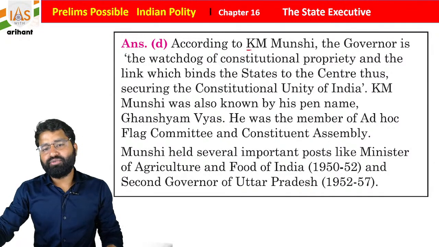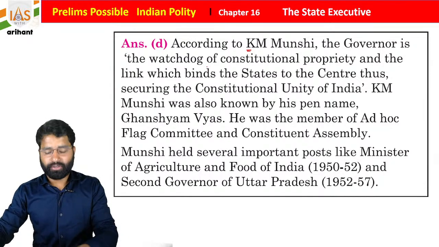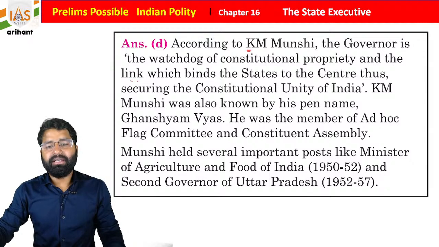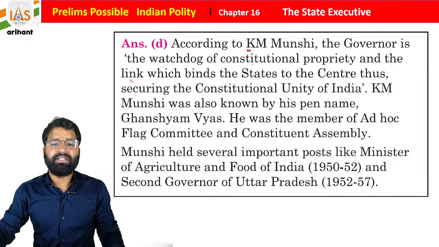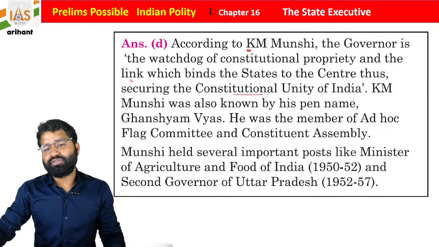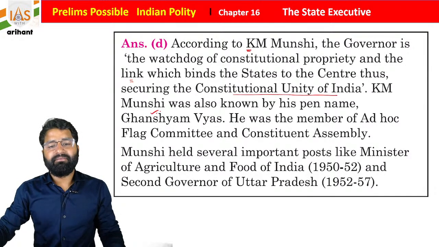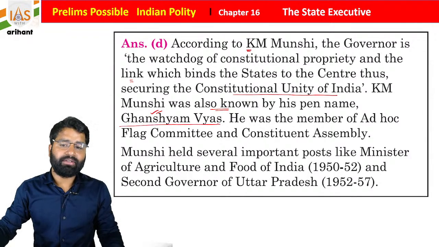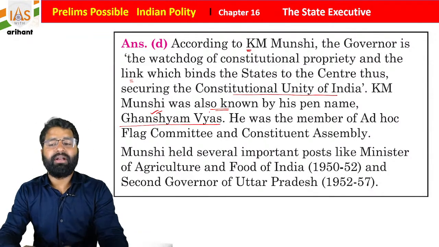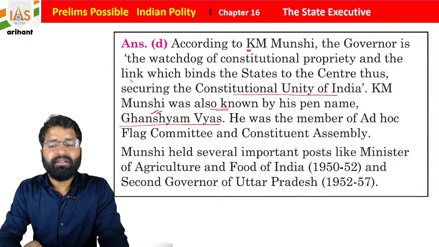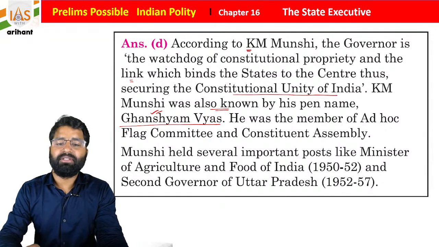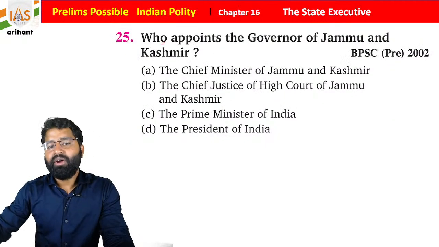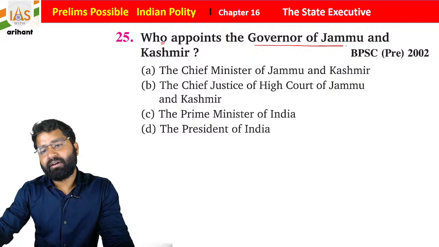So according to K.M. Munshi, the governor is the watchdog of constitutional propriety and the link which binds the state to the center, thus securing the constitutional unity of India. And K.M. Munshi was also known by his pen name Ghanshyam Vyas. He was a member of the ad hoc flag committee and the Constituent Assembly, students. Okay, everyone, very simple. Now, who appoints the governor of Jammu and Kashmir?